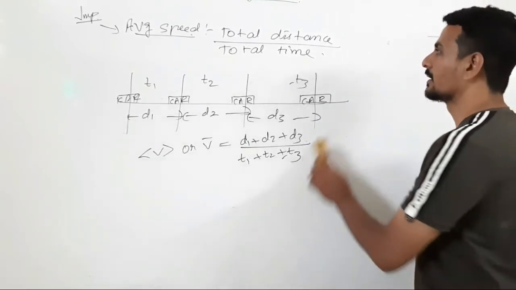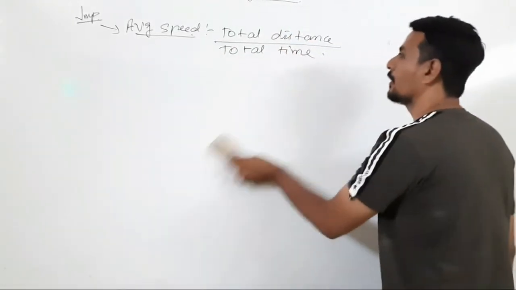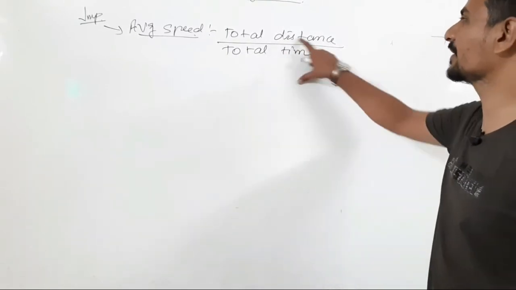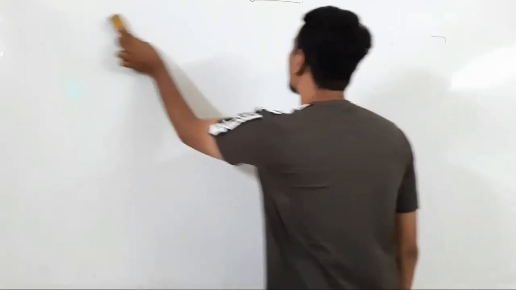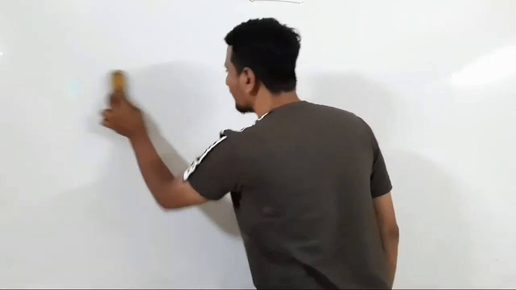Now, instead of speed, if they ask about velocity, you just have to substitute displacement instead of distance. Now, we'll calculate average speed for equal interval of equal distance.